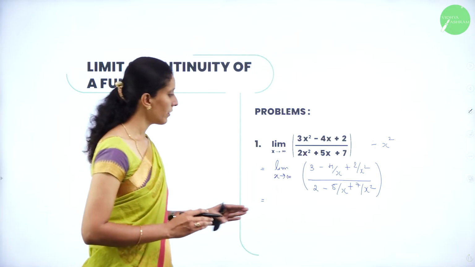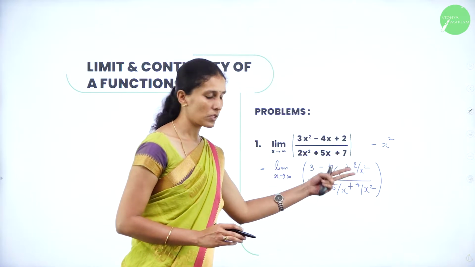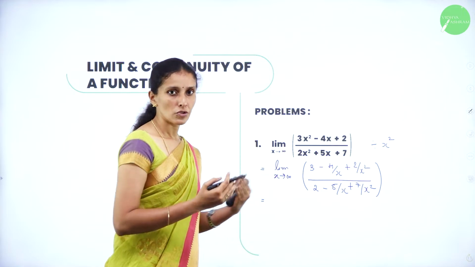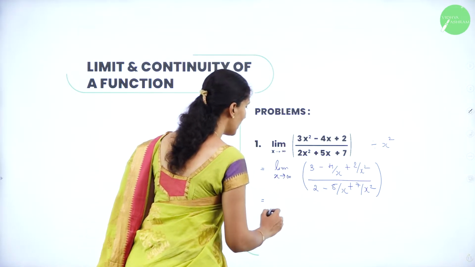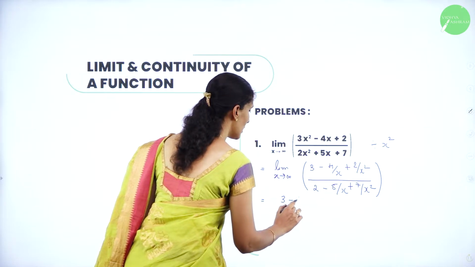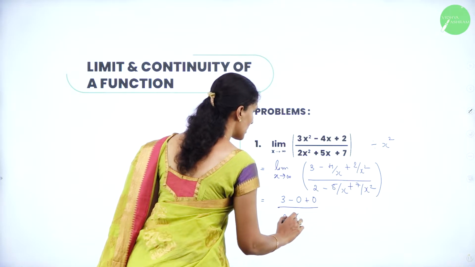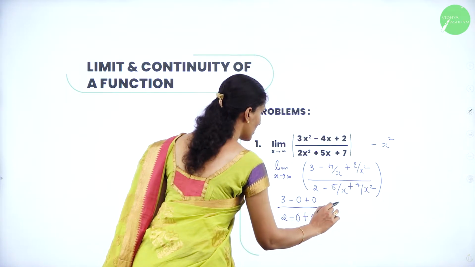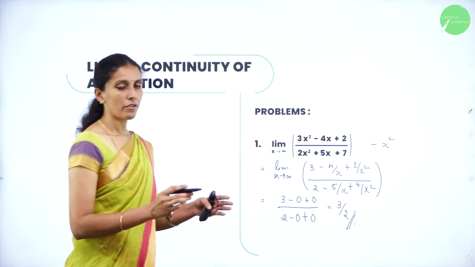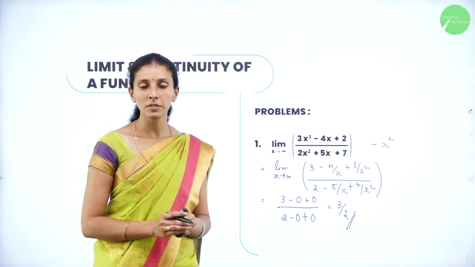Now from the corollary, if you apply the limit as x tends to infinity for 1 by x, it becomes 0. So 1 by x square is 1 by x into 1 by x, which is also 0. If you apply the limit for a constant, the value is the constant. Here it is 3 minus 0 plus 0, whole divided by 2 minus 0 plus 0. So the answer is 3 by 2, because from the corollary, limit 1 by x as x tends to infinity becomes 0.